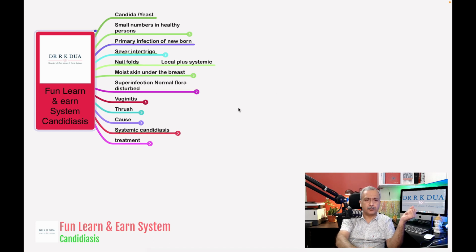Then superinfection of the gut and oral cavity. All these normal flora which are present in our oral cavity, in our gut, also play an important role in the prevention of invasion by outside bacteria or fungal infection. When we take antibiotics for a longer duration, or we are taking chemotherapy, mainly in case of antibiotics, this normal flora is disturbed, and the candida